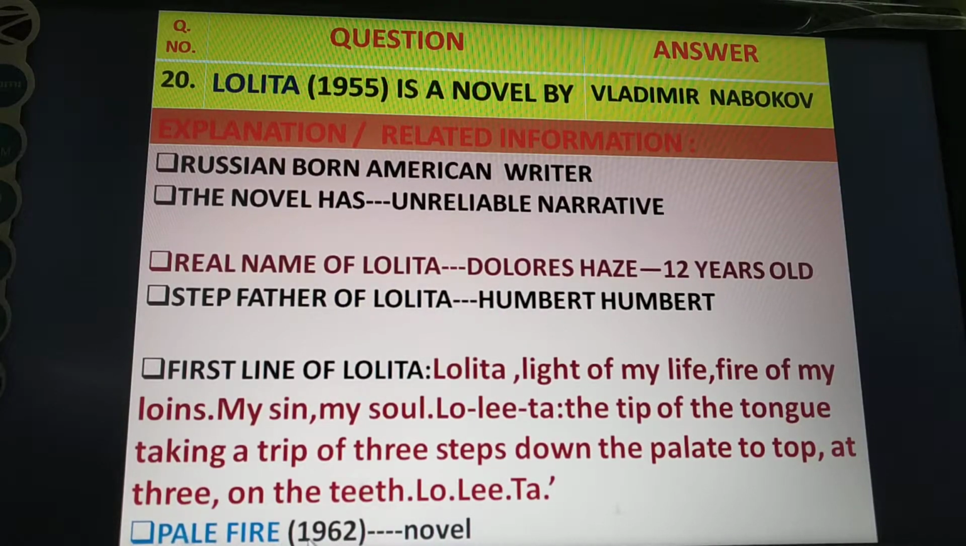Next information, Pale Fire. It is a novel published in 1962. It was written by Vladimir Nabokov.